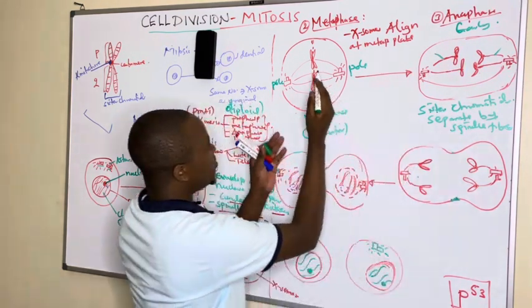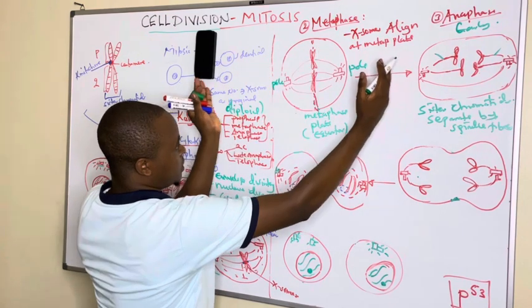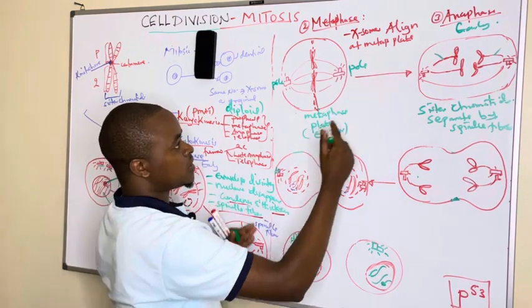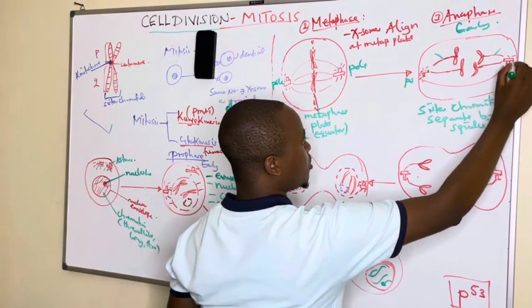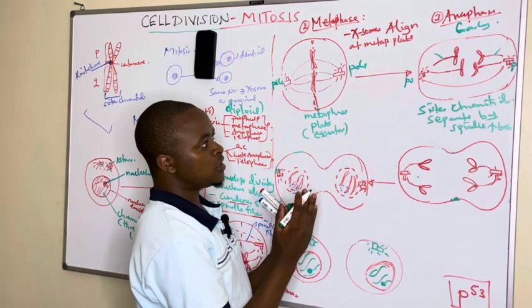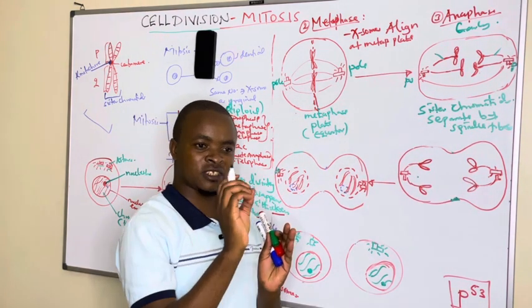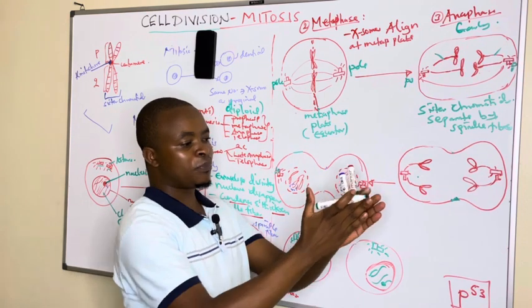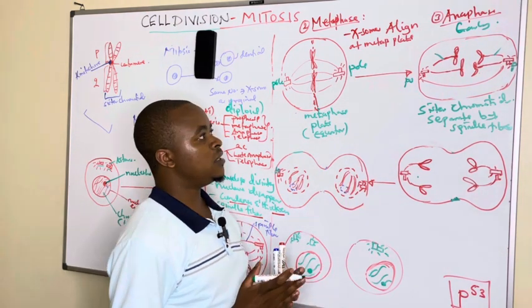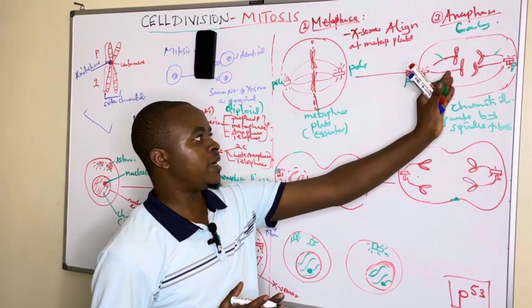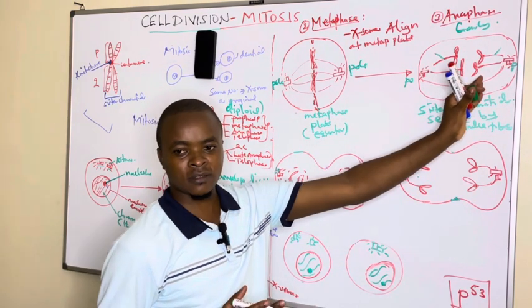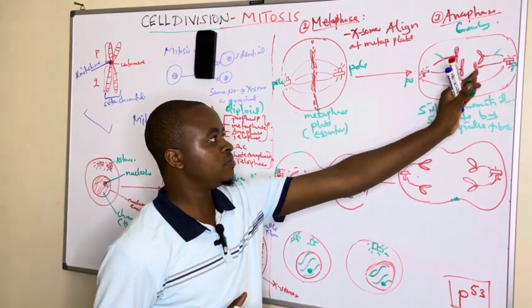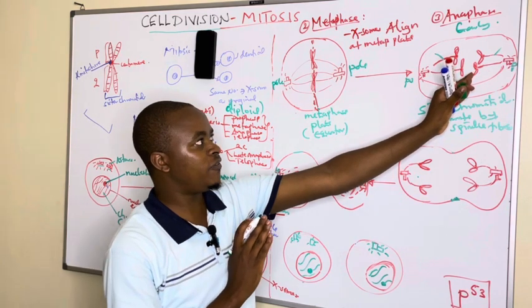The spindle fibers pull apart to the opposite poles. This is the pole and this is the pole. So the microtubules attached at the centromere by a protein known as the kinetochore pull apart the chromosome and separate the sister chromatids. That is what we are seeing in early anaphase.